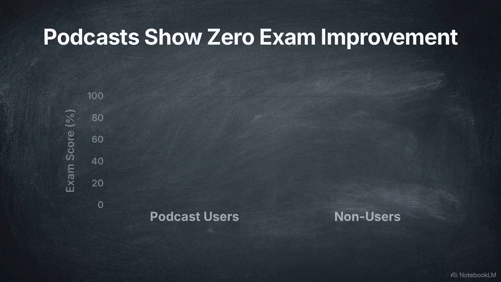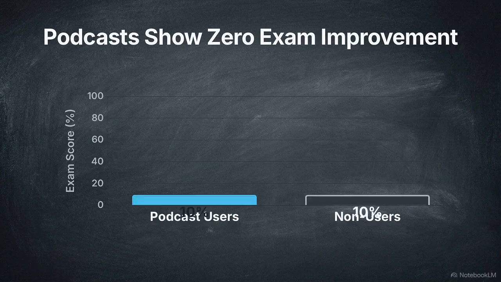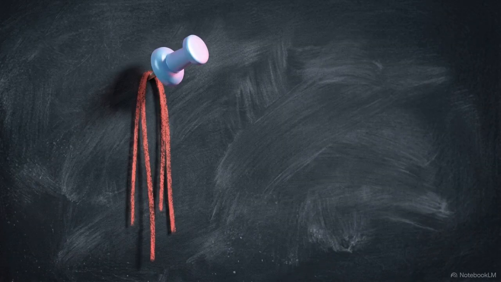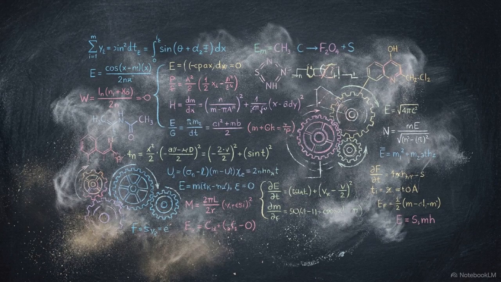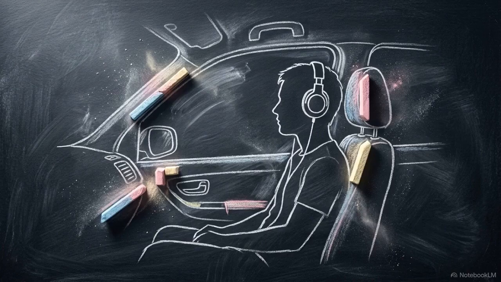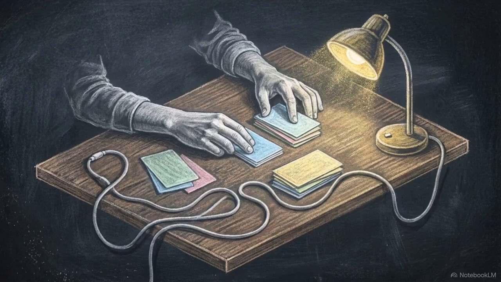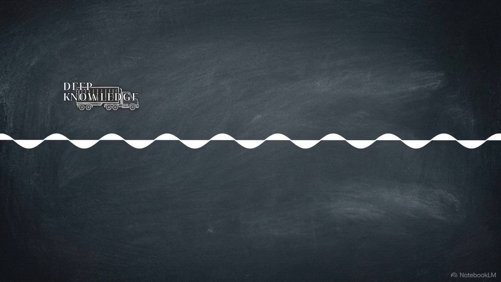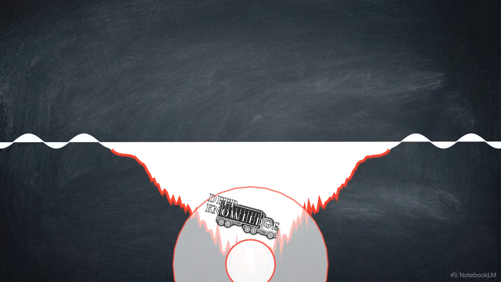The results showed 0 significant improvement in primary exam scores for students relying on the podcast material compared to those who didn't. Without visual anchors to map the data, the brain struggles to hold on to complex theoretical concepts or mechanical processes. The data shows audio is highly effective in 2 specific scenarios, as pre-learning to prime a student or as post-learning for review. It is ineffective as the primary vehicle for deep knowledge transfer. Audio formats feel engaging, but their lack of multimodality makes them a weak tool for teaching foundational, complex skills.